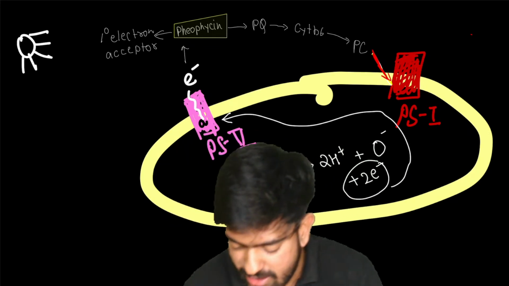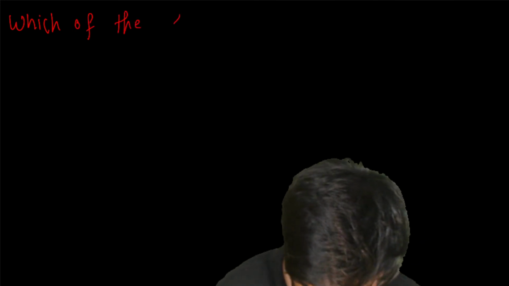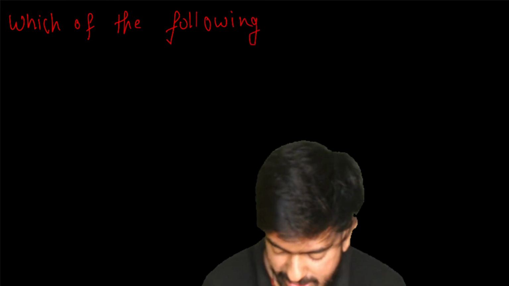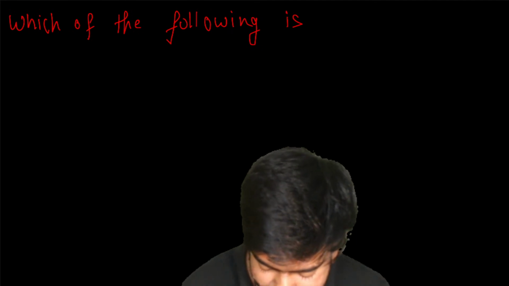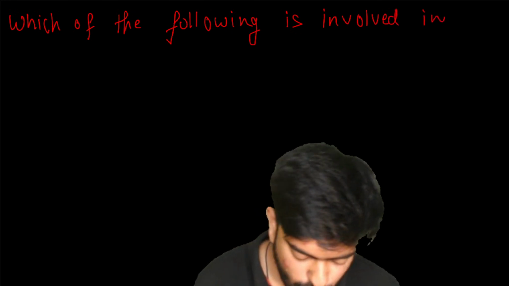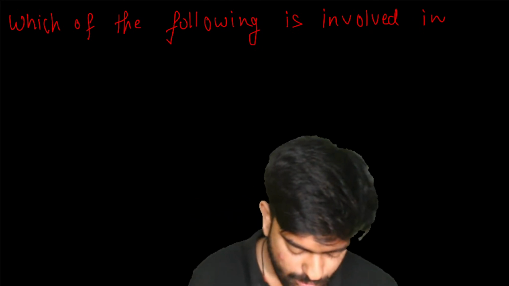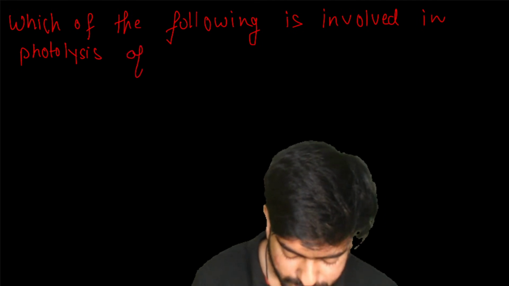Now, I am going to ask you a very quick question, okay? Which of the following is involved in photolysis of water?